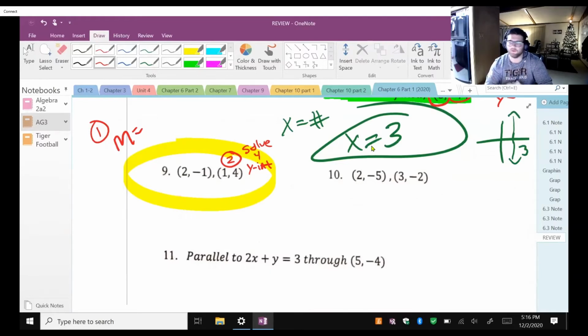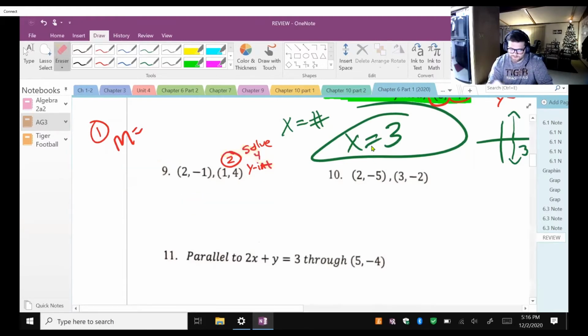And then you rewrite the whole equation. Okay, so that's how you do those. Should I do one? I should, right? Let's just knock this one out. So my first point is going to be the one on the left, so 2, -1. My second point is going to be 1, 4.